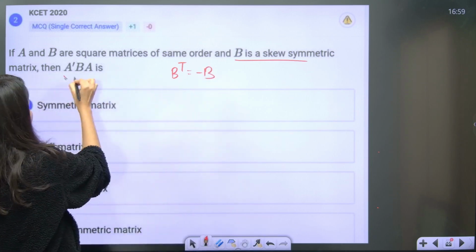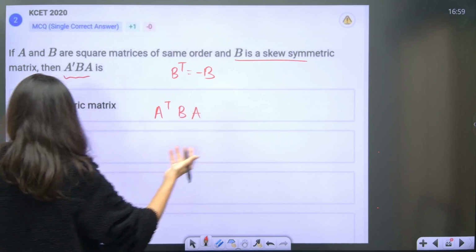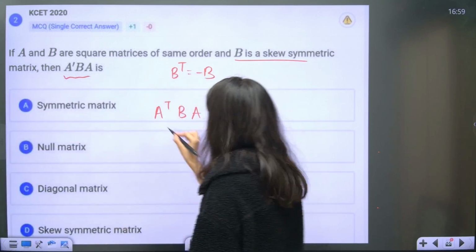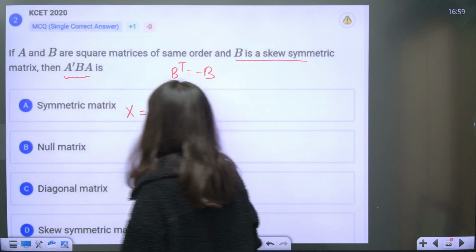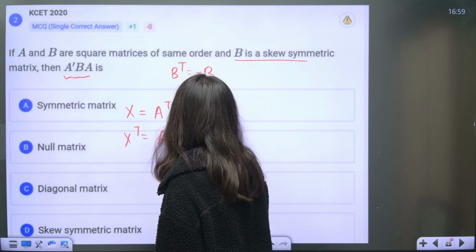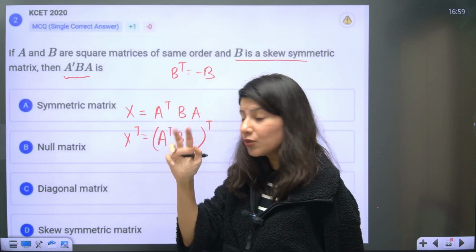Then A dash B A, that means A transpose B A is what? Symmetric, null, diagonal, skew symmetric. Okay, so again I told you that you have to take this as X. Now you have to take transpose on both the sides. A transpose B A, take transpose. Now reversal law will come into the picture.